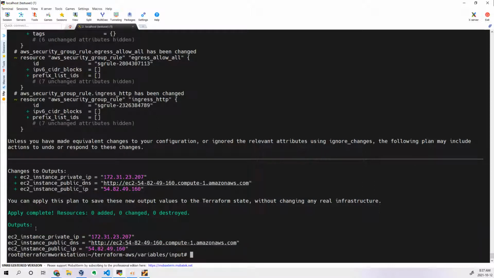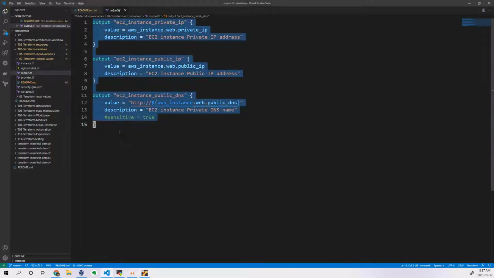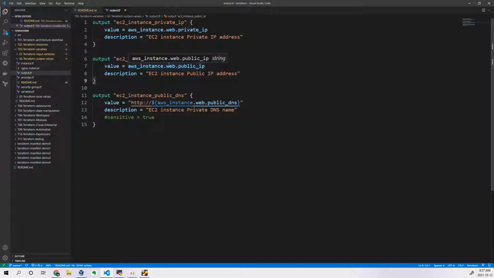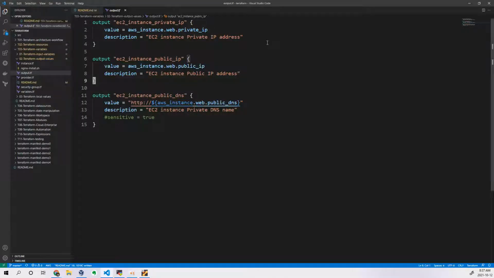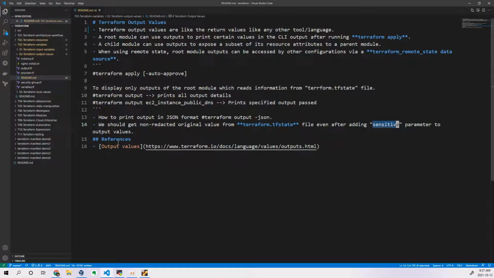So in this way, if you want to print values, this is how we have to call output values. You need to call your resource type dot resource name dot that attribute. Okay, attributes, if you don't know how to utilize them, then open the documentation of that particular resource, go to the attribute section and see what you want to utilize after the resource has been created. So this is called output values.